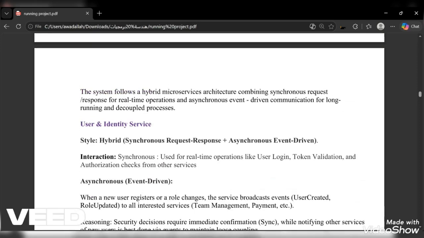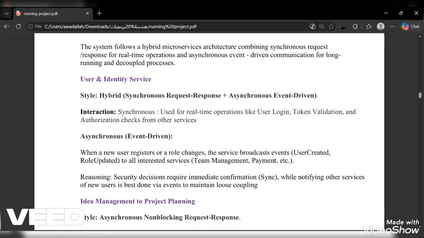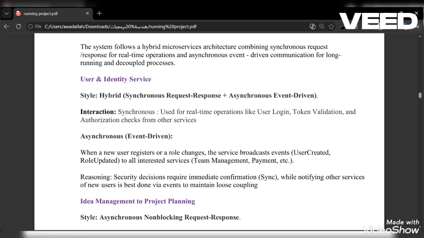The last one I have is the user and identity service. In this service I used the hybrid style, combining synchronous request response and asynchronous event driven. Login and token validation are synchronous because they need an immediate response. When a user logs in, we take the token and validation. We need an immediate response, so it's a very quick process.